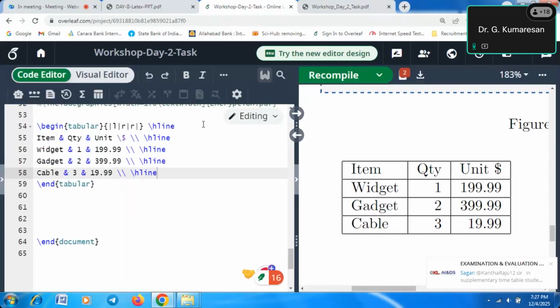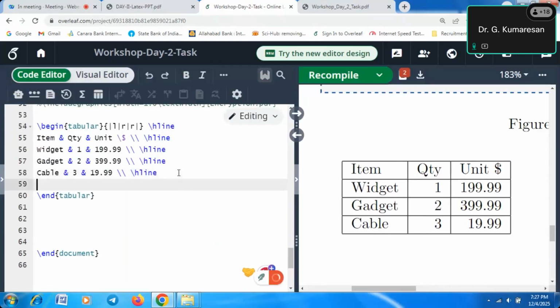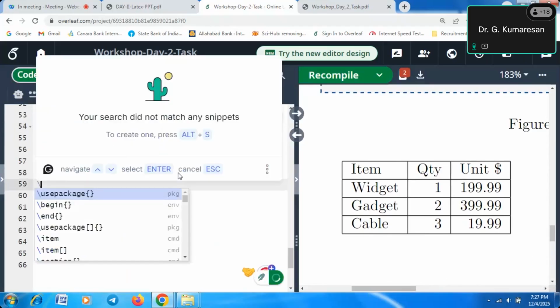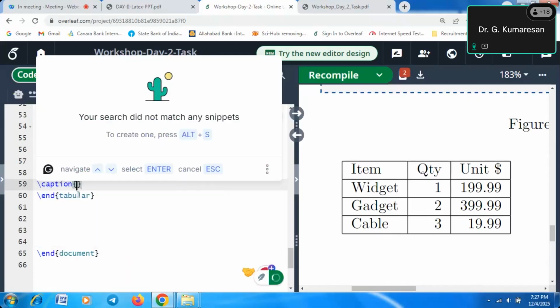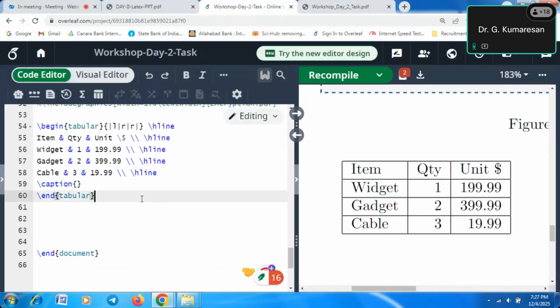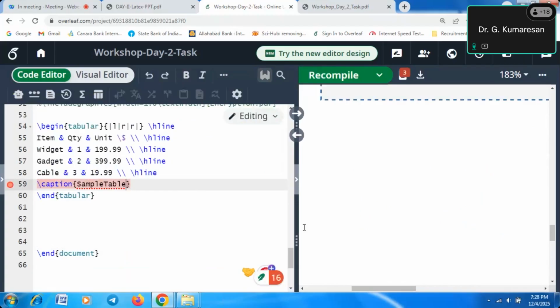What is the caption name? What is the table name? So before the end of the tabular, you have to write the caption name. It could be Table 1, or we can simply write sample table. I'm writing the table name, and it should automatically come to the top of the table.